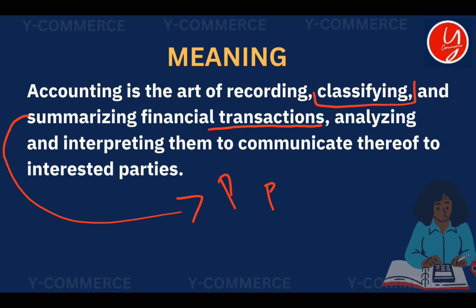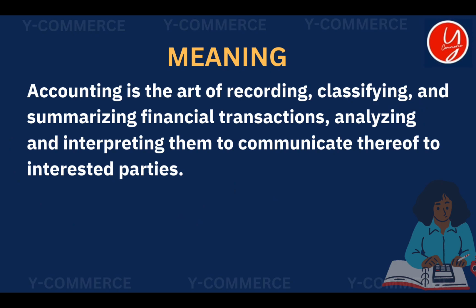From there we have the analysis and interpretation part. That is something higher end, you can just skip that. Now after analyzing and interpreting, what we do is communicate this information. We will get two pieces of information from accounting: whether the business had profit or loss, and also whether the business has assets or liabilities. We will discuss all these terms in the coming part.